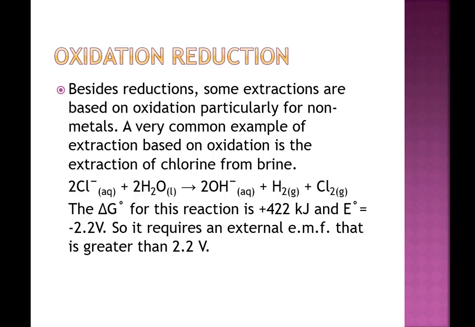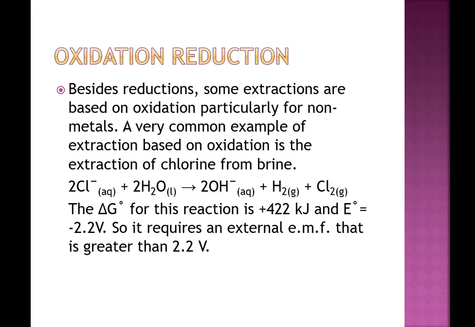Then oxidation reduction. We have studied that metal is obtained by reduction, but some extractions are based upon oxidation, particularly for non-metals. A very common example of extraction based upon oxidation is the extraction of chlorine from brine solution.